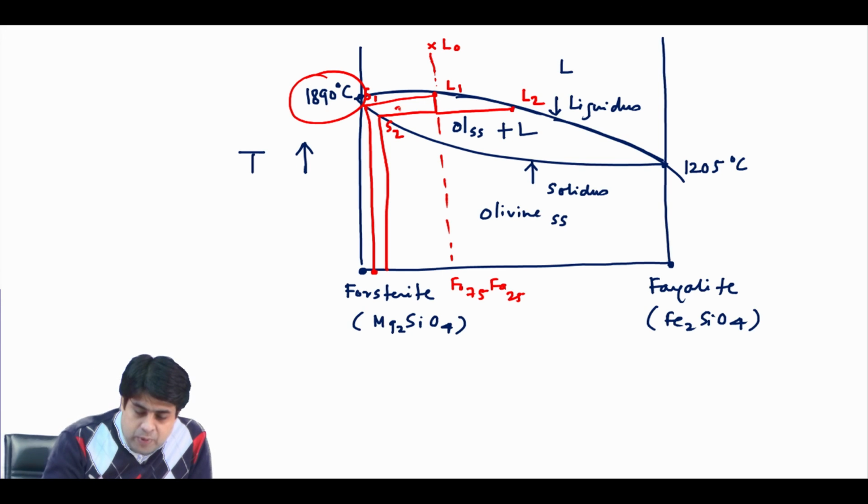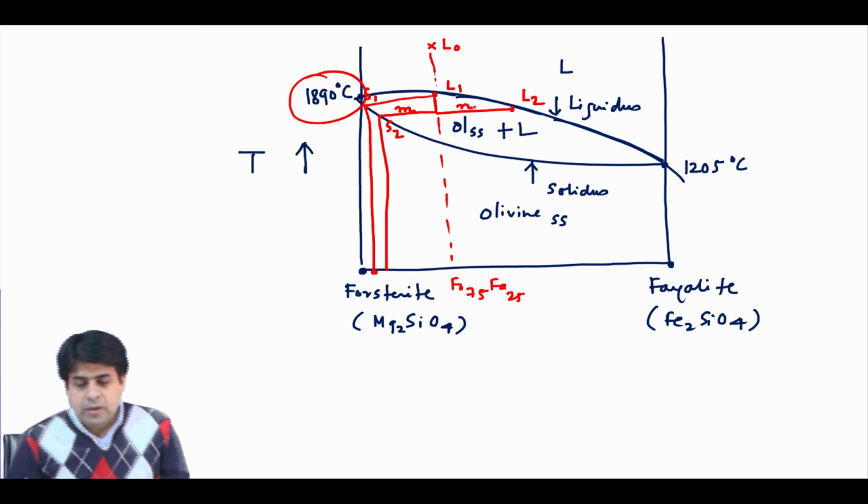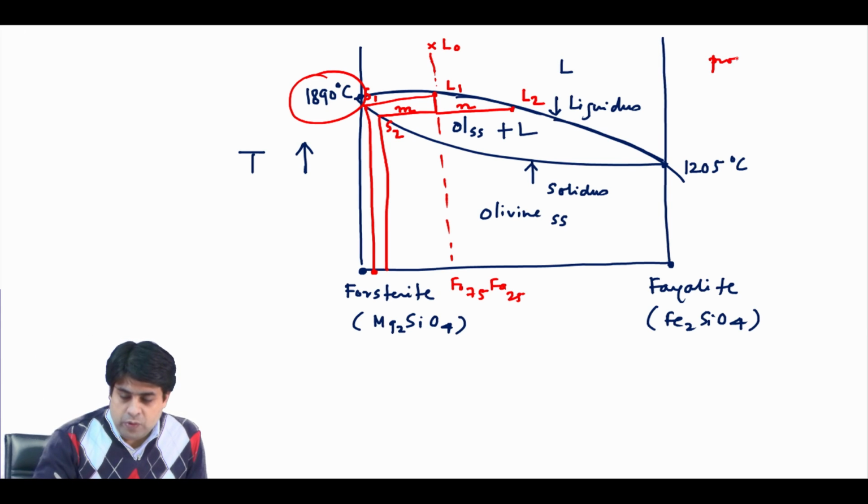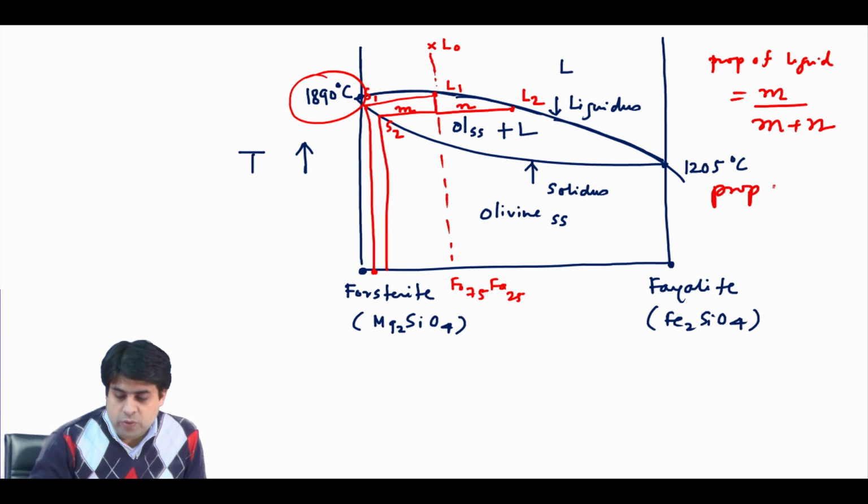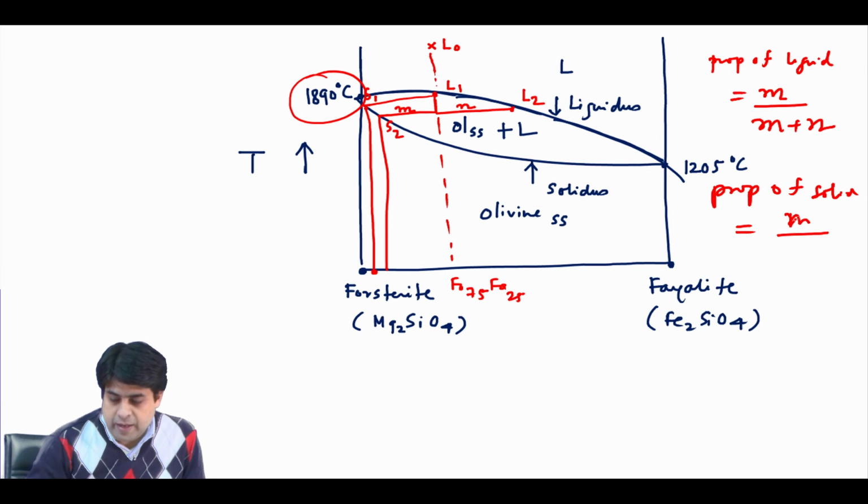This will be your M and this will be your N. So the proportion of liquid will be M divided by M plus N, and the proportion of solid will be N divided by M plus N. Okay.